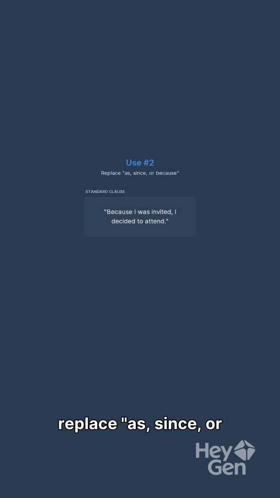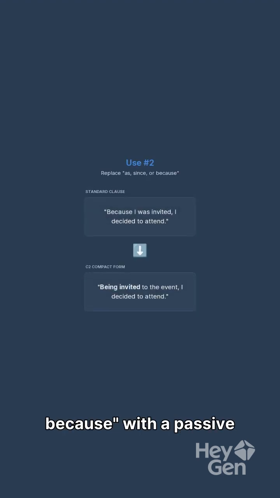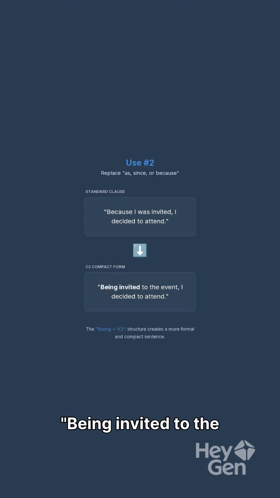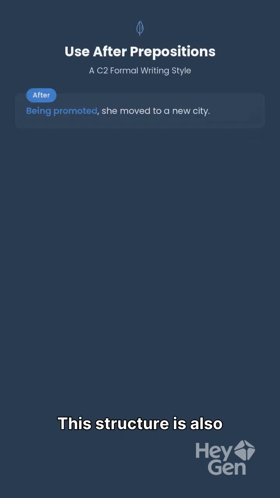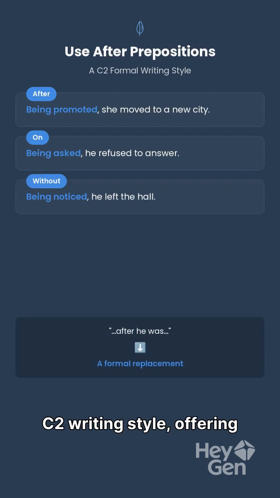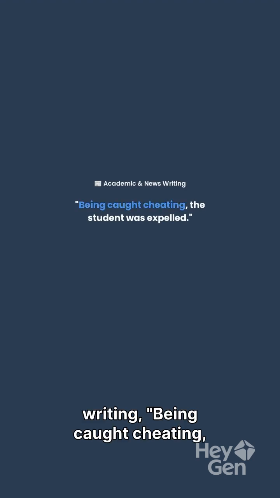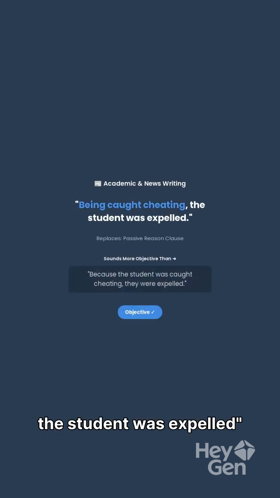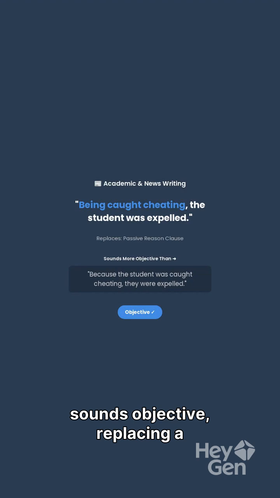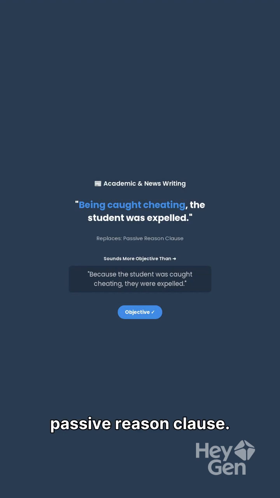Another use is to replace as, since, or because with a passive clause. Being invited to the event, I decided to attend is a compact way of saying because I was invited, I decided to attend. This structure is also used after prepositions in C2 writing style, offering a formal replacement for phrases like after he was or when he was. In academic or news writing, being caught cheating, the student was expelled sounds objective, replacing a passive reason clause.